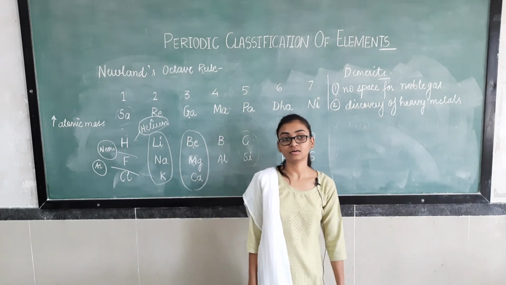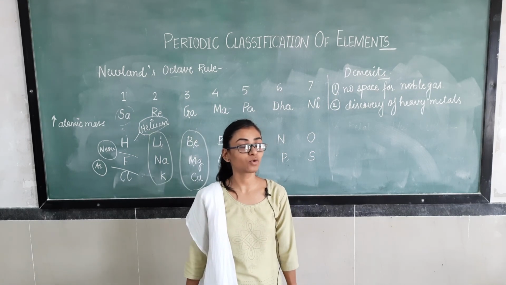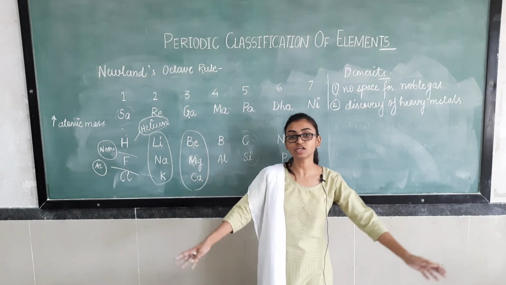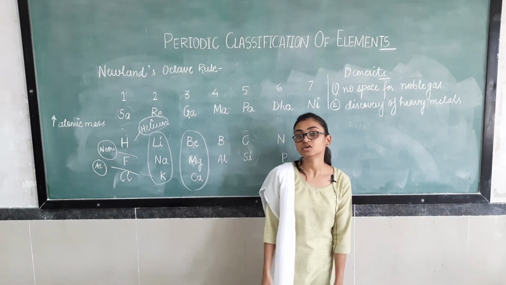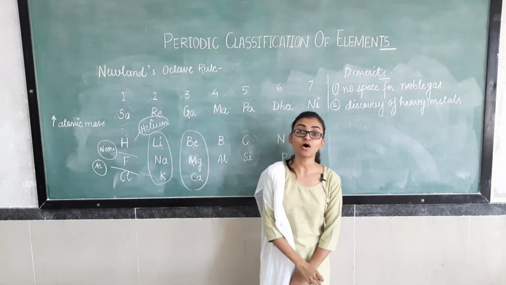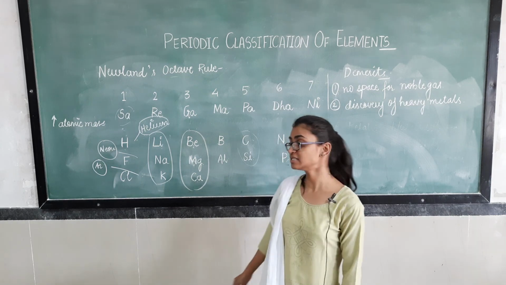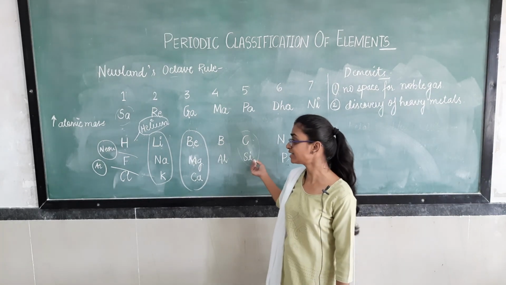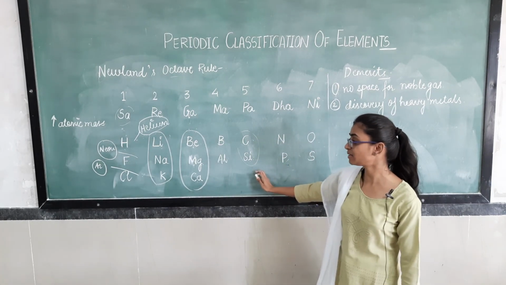Coal, charcoal, everything, these are long chains of carbon. So carbon and silicon have the tendency to form long chain networks. This process is known as catenation. So these also have similar properties.